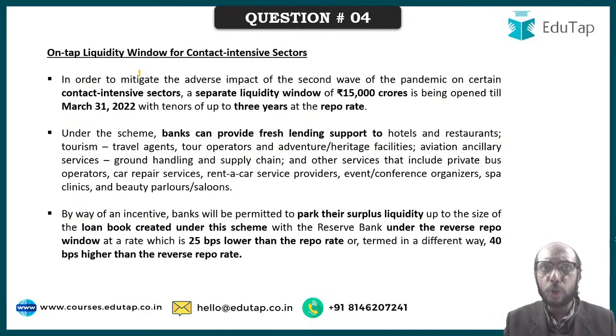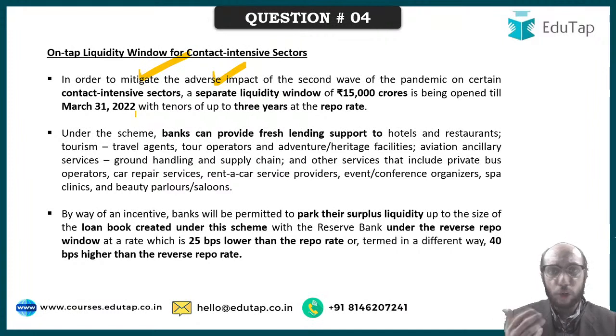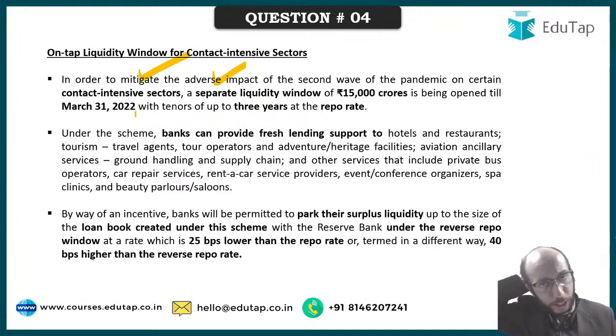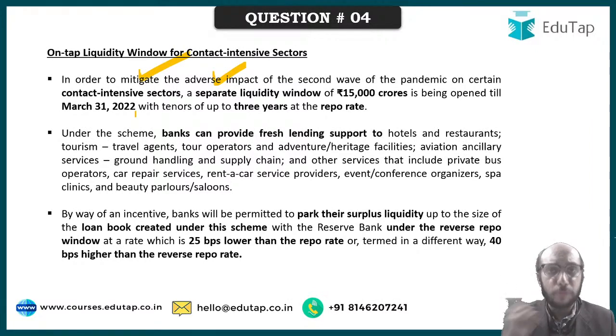So what we want to do is mitigate the adverse impact of the second wave upon contact intensive sectors. Contact intensive sector: I have not cut my hair, so I have a ponytail. Despite being bald, I have a ponytail behind me, which you cannot see here. You can see the shape of my beard, pretty fancy. Why? Because I am really scared to go to the salon. It's just as simple as that. What I am scared of, many people are scared of. So contact intensive sectors are facing a demand crunch. They are facing very tough times.